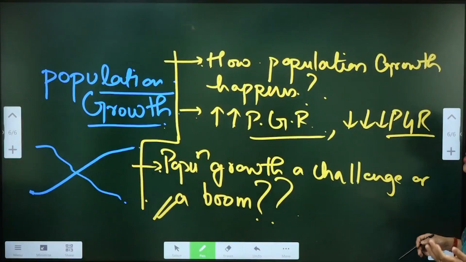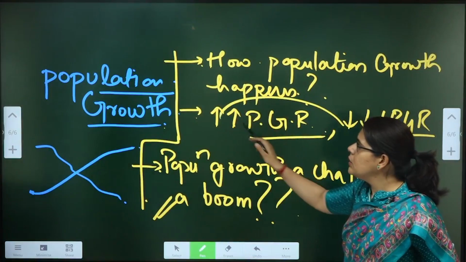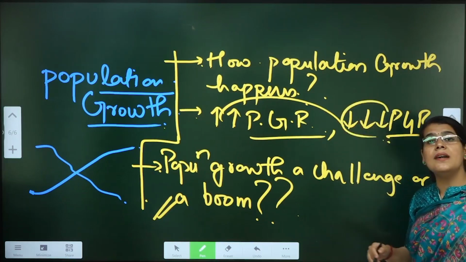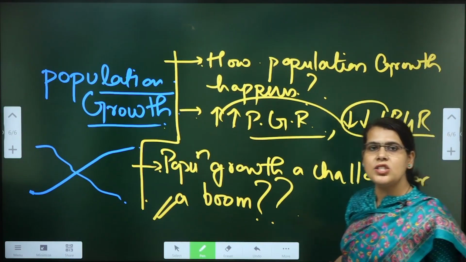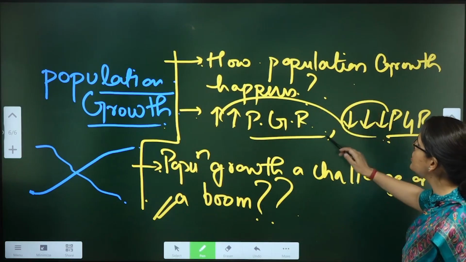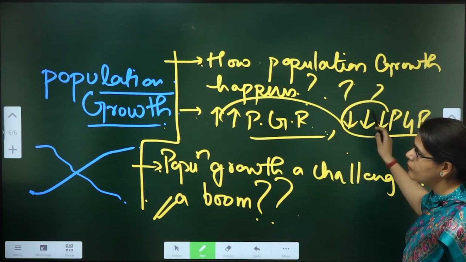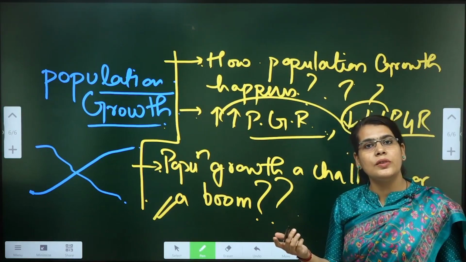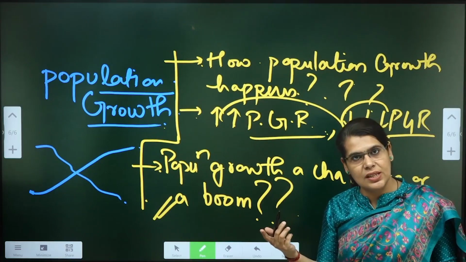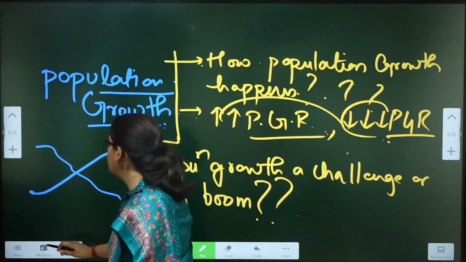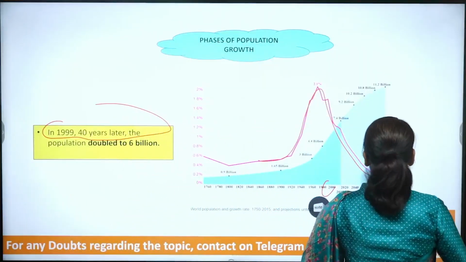Why are population growth rates high for some countries and low for some, and in some countries negative? Does this question come to our mind? Yes. And then we try to justify population growth with the help of different theories. So for that, we need to have an understanding of the population theories.